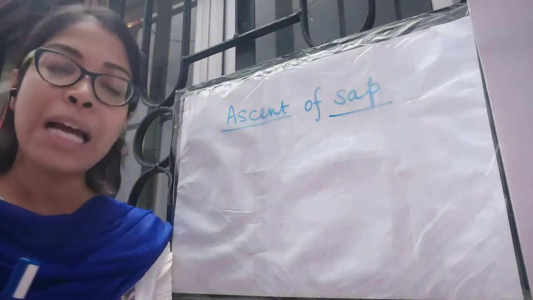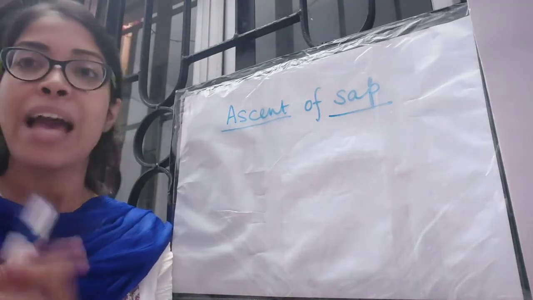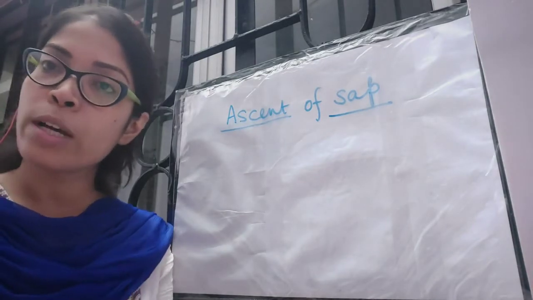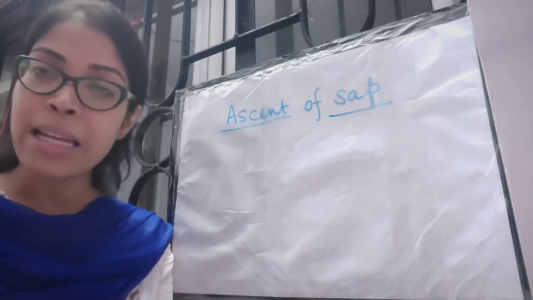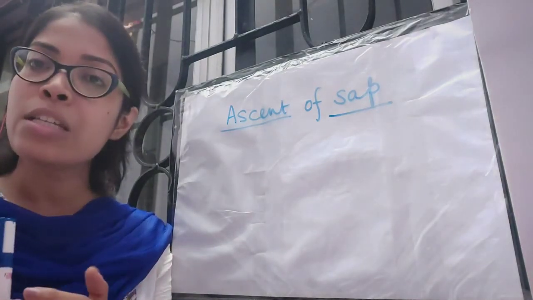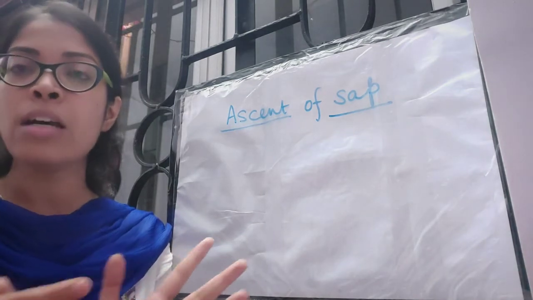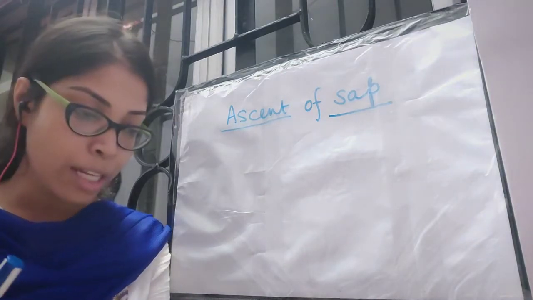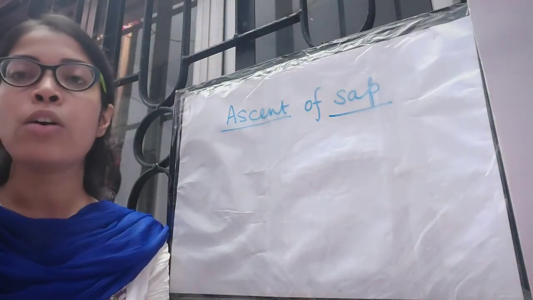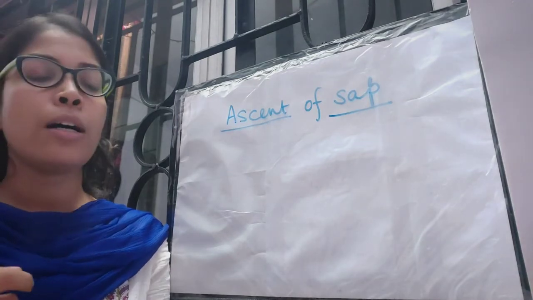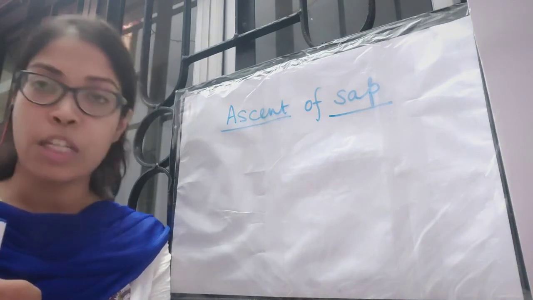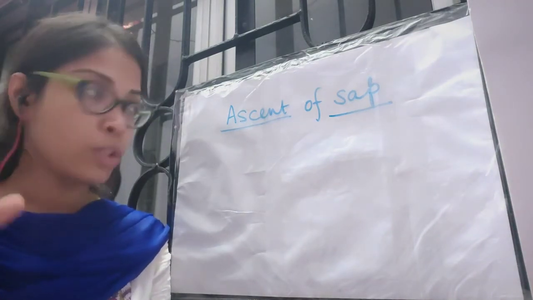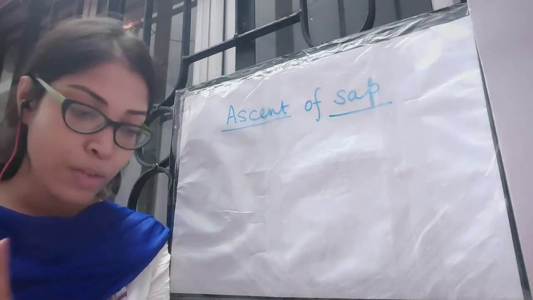The plants absorb water and minerals from the soil through the root hairs. Now through the xylem column, through the xylem vessel, this water consisting of minerals from the soil goes up to the different parts of the plant body, like the leaves and the growing parts of the stem and all that. So that upward movement of the water which is dissolved with minerals is known as ascent of sap. Okay, it occurs through the xylem vessels and the tracheids. So under this topic of ascent of sap, you will read till this much.